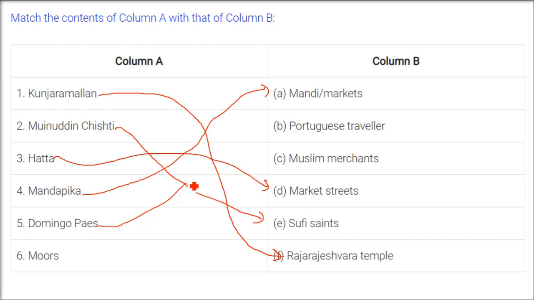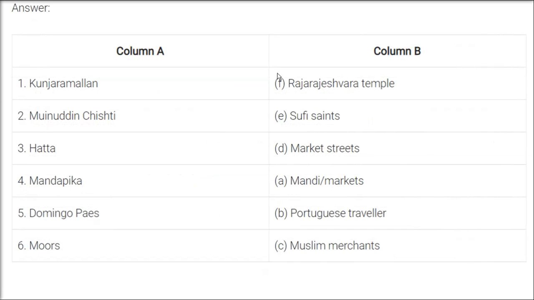Domingo Pais. So he was a Portuguese traveler. He talked about Hampi. Okay, Portuguese traveler. Moors was the combined name of all the different Muslim merchants, because some Muslims were Bohra, some were Baniyas, some were Indian Muslims, all kinds of Muslims were there. So this Muslim merchants' combined name at that time was Moors. So this is the final answer. This is how you match them along with the discussion we had.